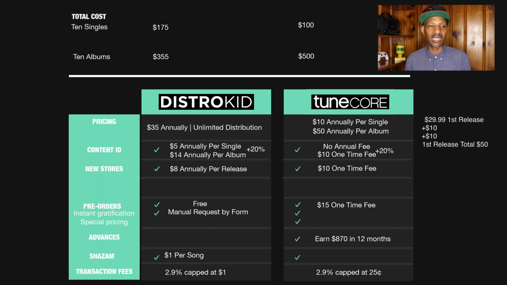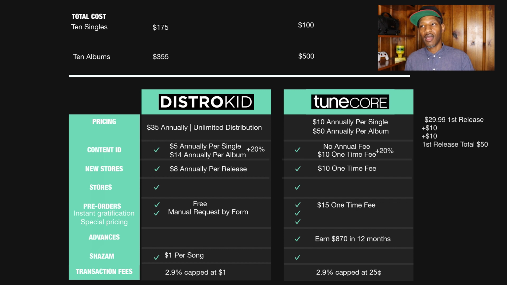And you could take that $30,000 and put a down payment on a house, start a business, open up a daycare center, whatever have you, or invest in your music, take $30,000, put it into marketing and promoting your music. Is it worth it to sacrifice the potential of that to save $145? So is it worth it to lose being able to take $30,000 and make a move with it to save $145?